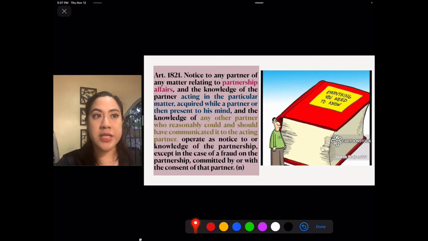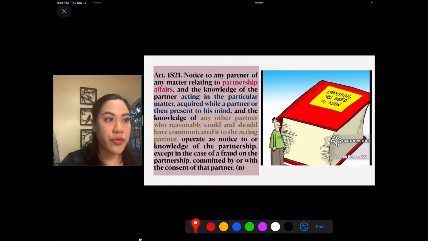Now, this is a case where notice to any partner is notice to the partnership. How would that affect a partnership's liability? Of course, whatever a partner knows, a partnership is presumed to know. Therefore, if the partner knows that the partnership is liable, the partnership has to make good whatever liability that is. No? So, if you remember in our earlier discussion under the second video of week 2 lecture series, there